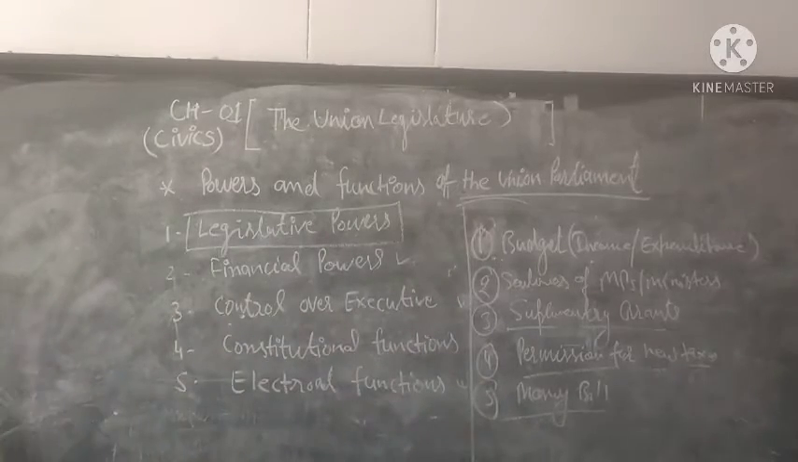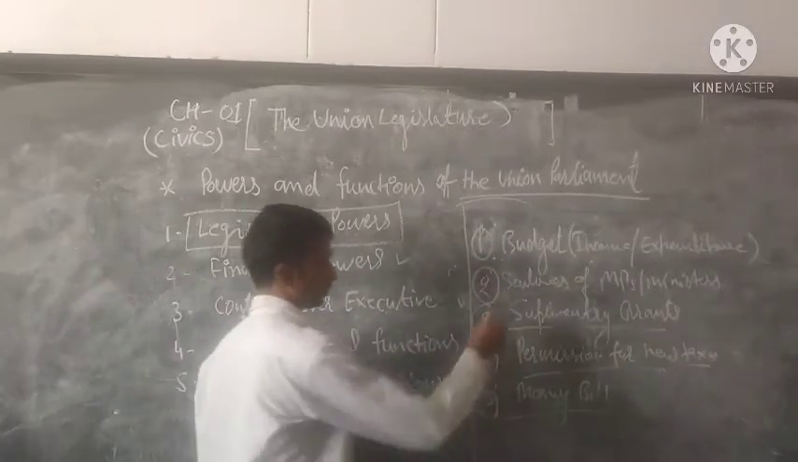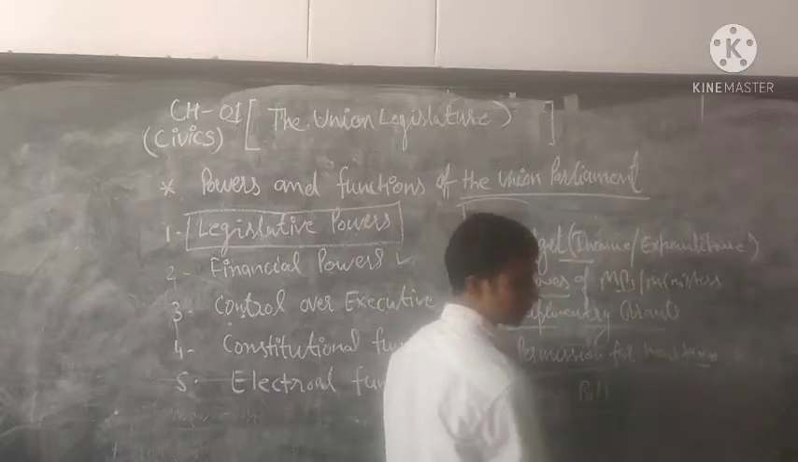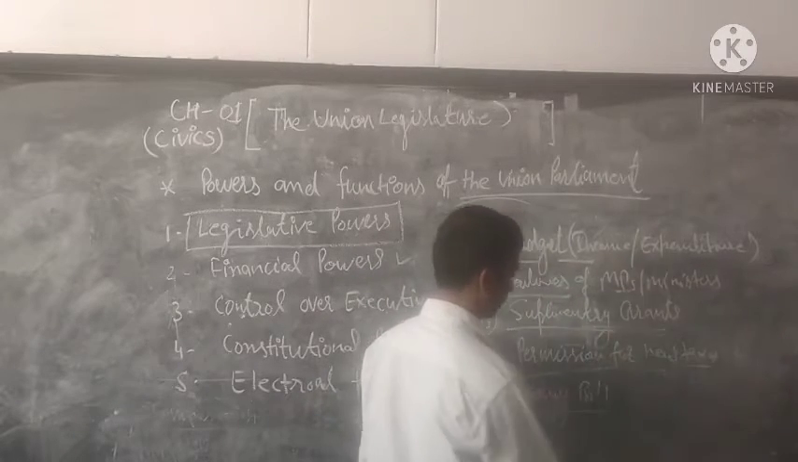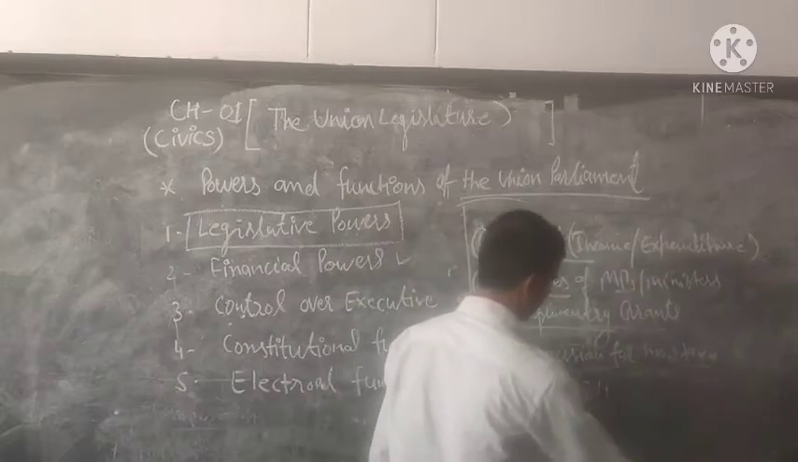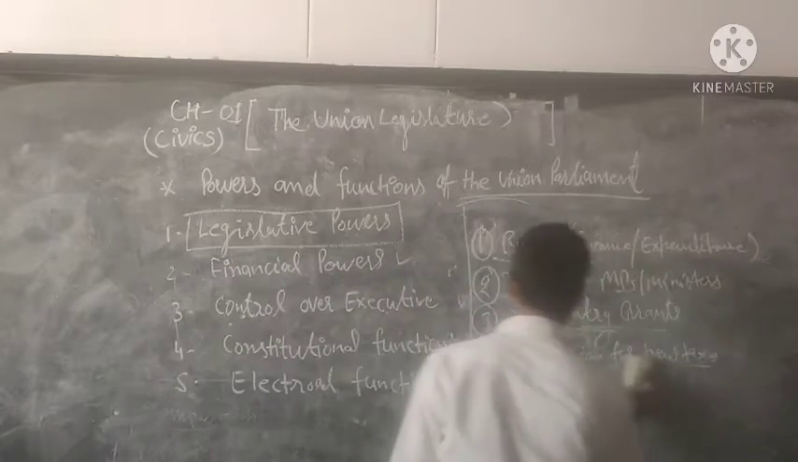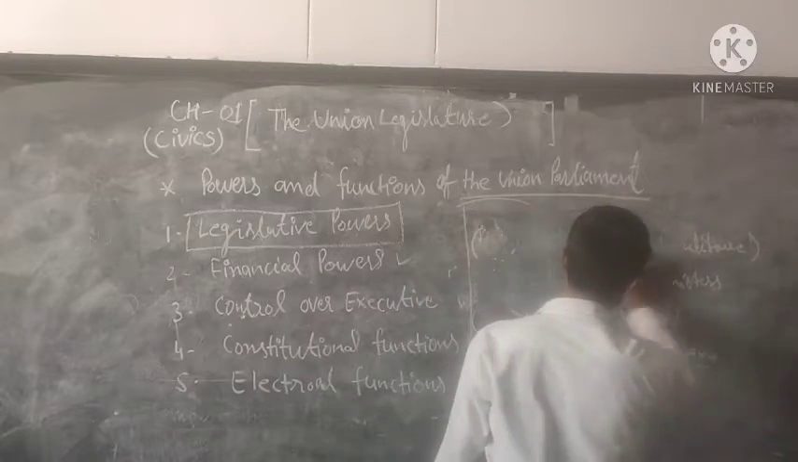I hope you remember each and every keyword: budget, approval of the budget, salaries of MPs and ministers, supplementary grants, permission for the new tax, and money bill. These are the financial powers of the Union Parliament.